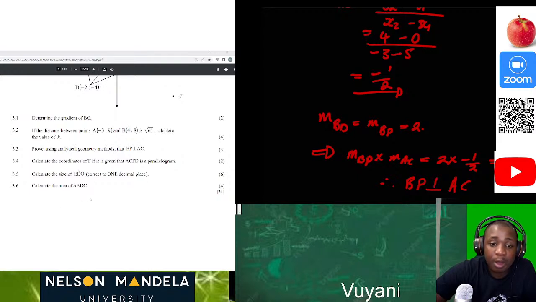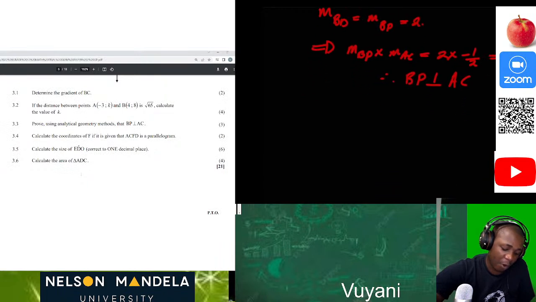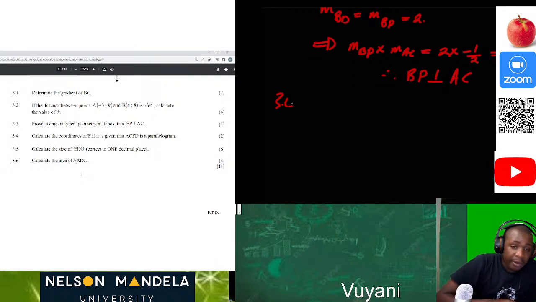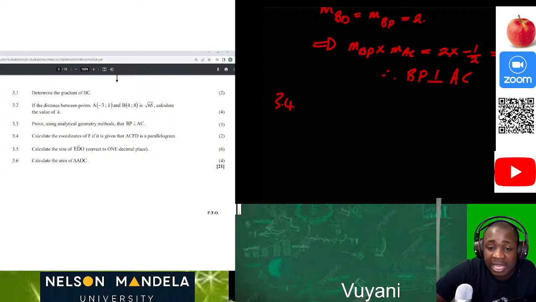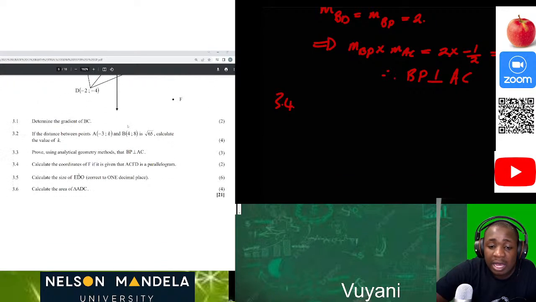Okay, now moving forward to our problem 3.4. Now we are on 3.4. Calculate the coordinates of F if it is given that ACFD, A, C, F, and D is a parallelogram.